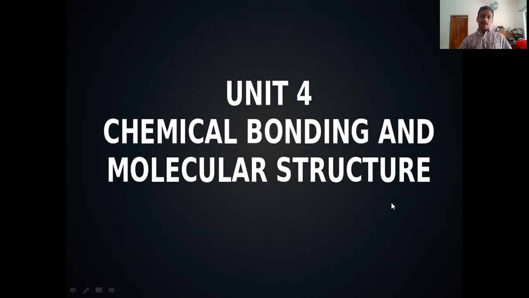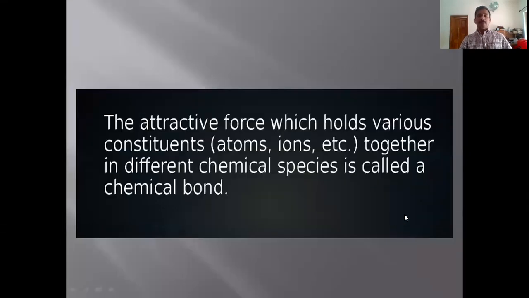So, what is a chemical bond? We can define it as the force which binds atoms together in a molecule. Or we can say the attractive force which holds various constituents, atoms, ions, or groups of atoms together in different chemical species is called a chemical bond.